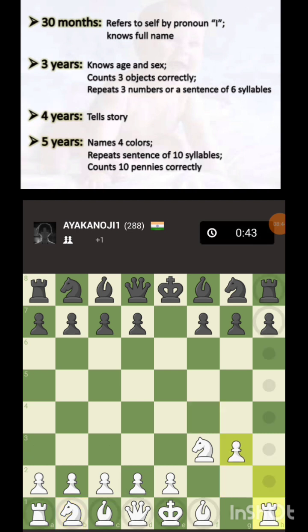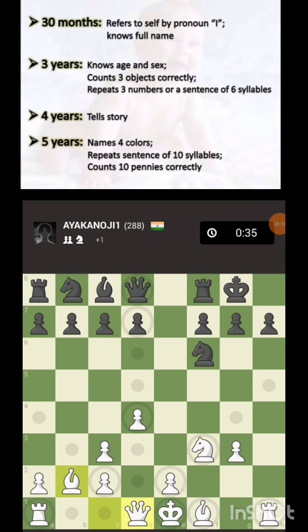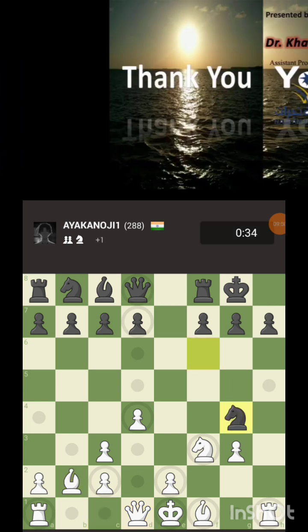By 3 years he knows age and sex, counts 3 objects correctly, and repeats 3 numbers or a sentence of 6 syllables. At 4 years he tells a story. At 5 years he names 4 colors, repeats a sentence of 10 syllables, and counts 10 pennies correctly.